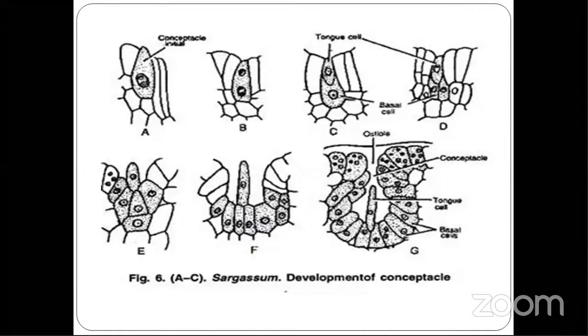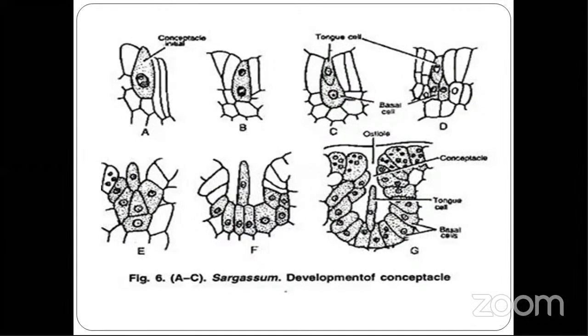Either in one plant you can find both the sex organs, or you have two plants, one having antheridia and another having oogonia. In monoecious plants, the male and female conceptacles are produced in the same plant, and in dioecious plants, they are produced in separate plants.